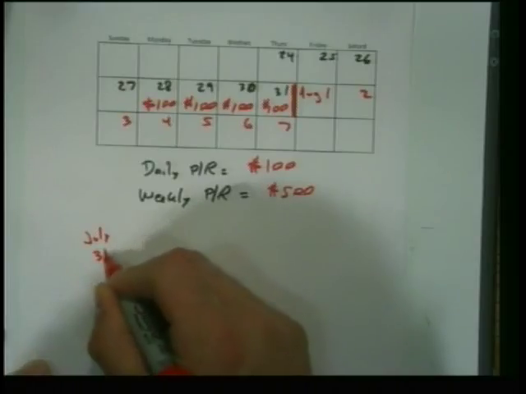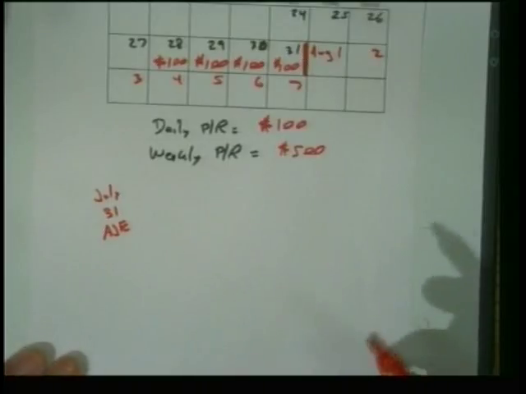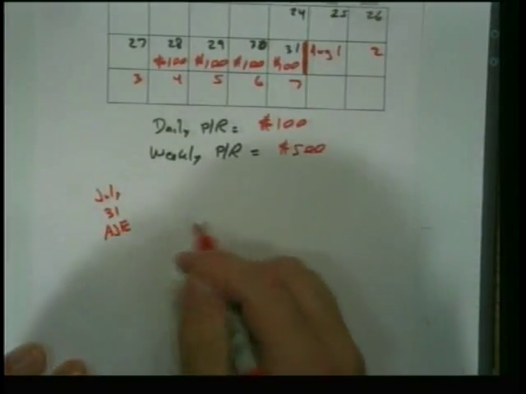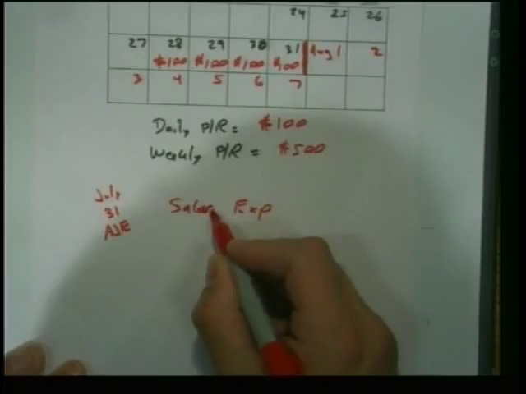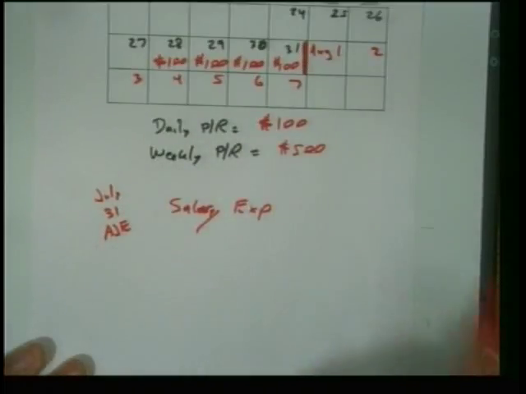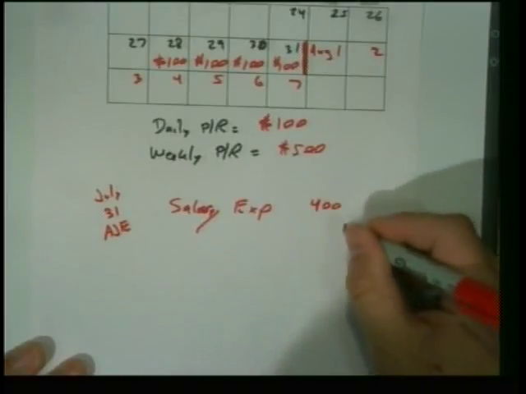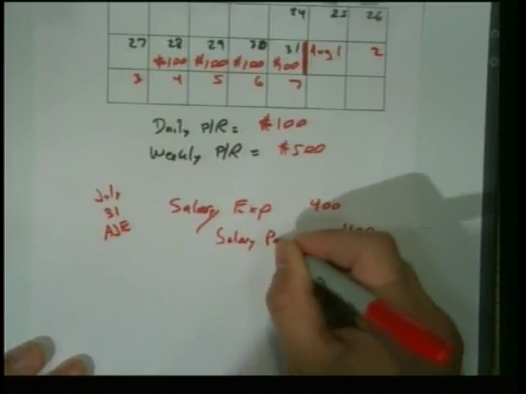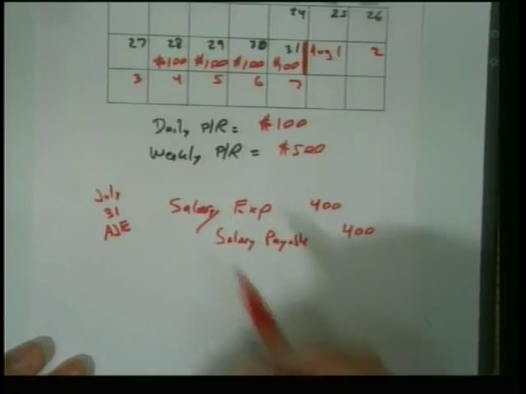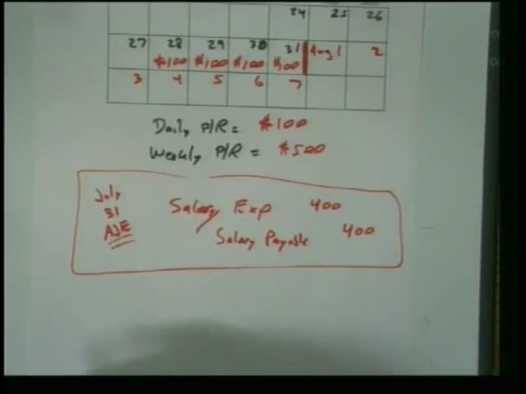So the July 31st AJE, I think I did it in black last time, but that's okay, is we debit salary expense. I got a little messy there. Salary expense for how much? 400. And what do I credit for 400? Salaries payable. That's our AJE. Made on the last day of the period. There's no cash in there or anything like that. Correct?